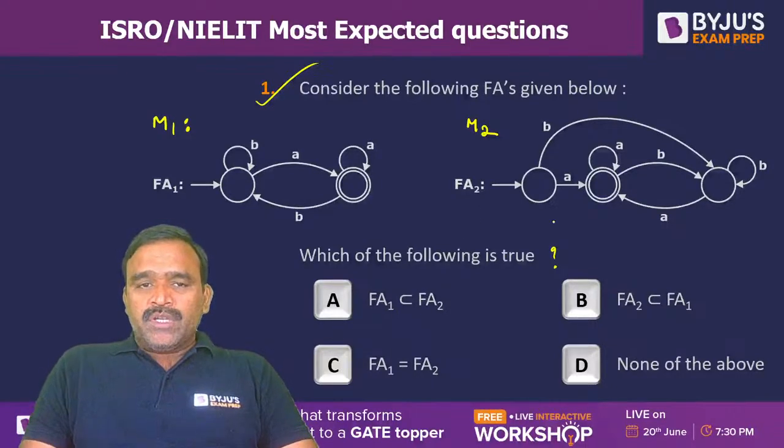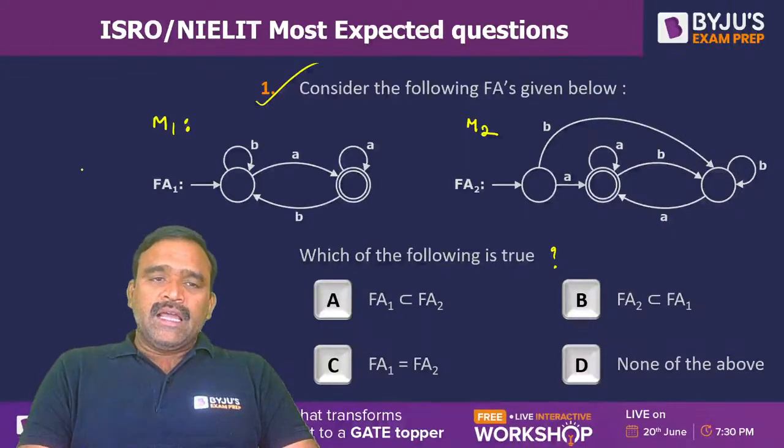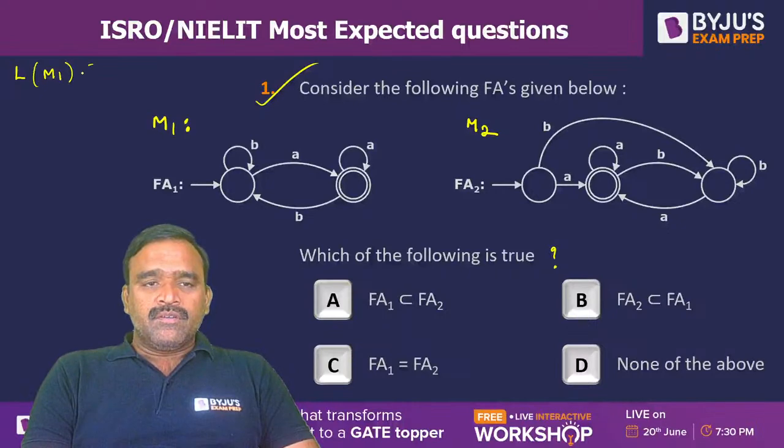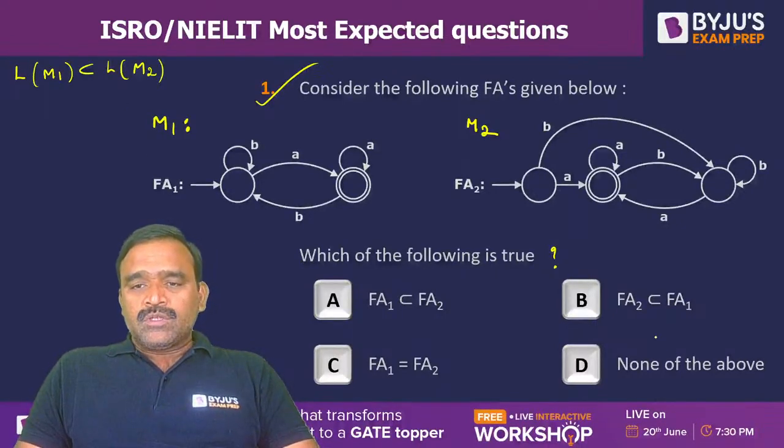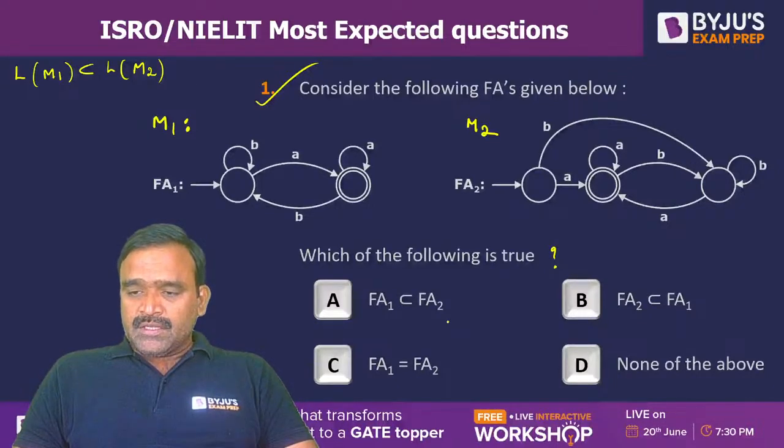So the subset operation is basically regarding the languages. FA1 is a subset of FA2 means language of M1 is a proper subset of language of M2. And FA2 subset of FA1 means language accepted by machine 2 is a subset of language accepted by machine 1. Or both are equivalent, or none of the above. Okay. So I think some of you can answer it.